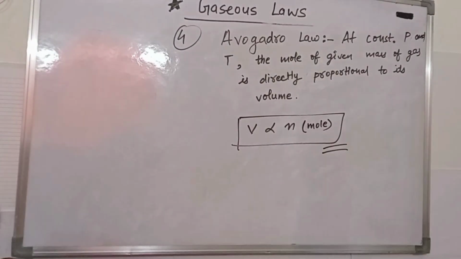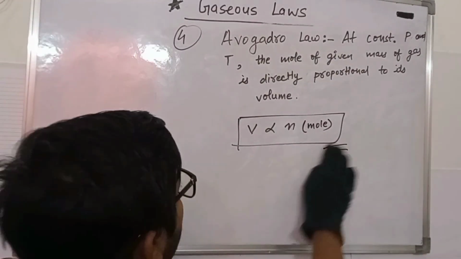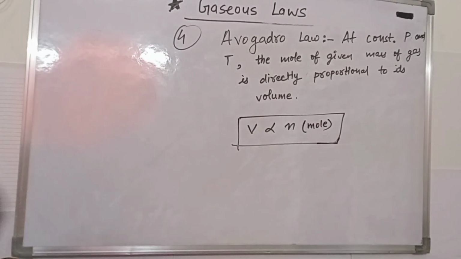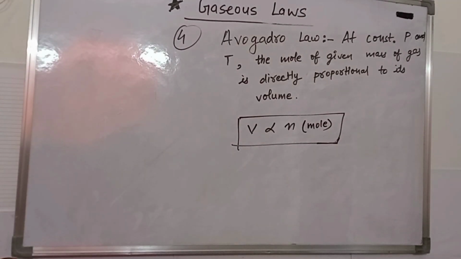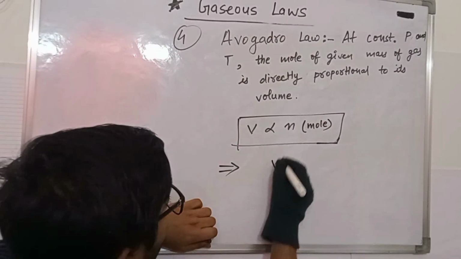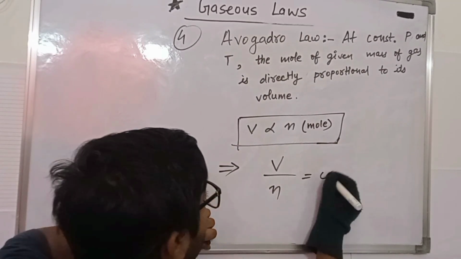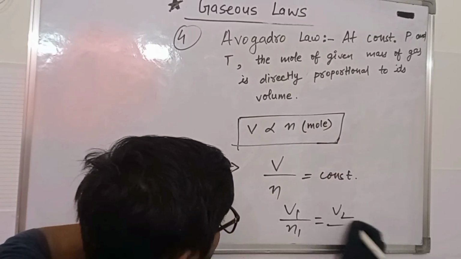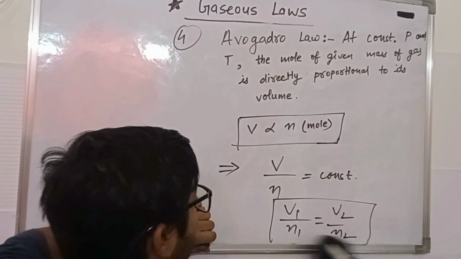When all these four laws are combined, they give us a combined gas law. Before that, we can also say that volume upon mole is constant. For two different gases, V1 upon n1 is equal to V2 upon n2, which is always valid.